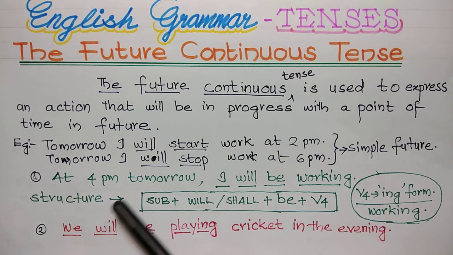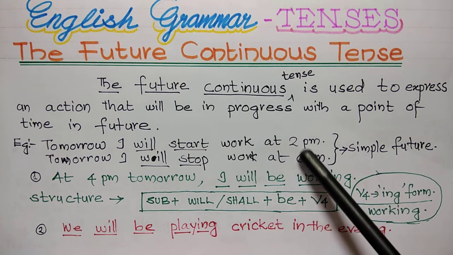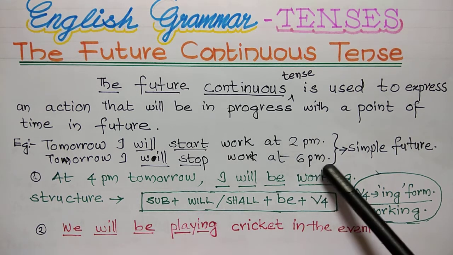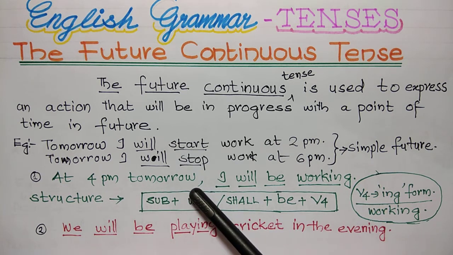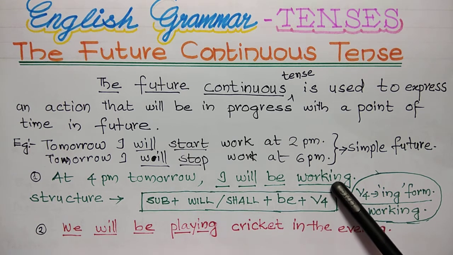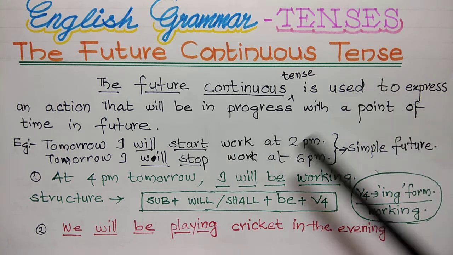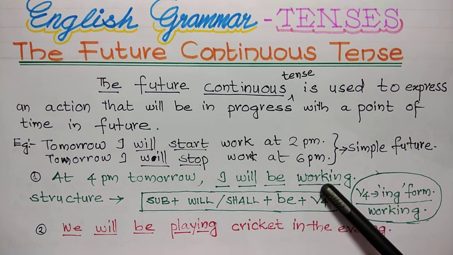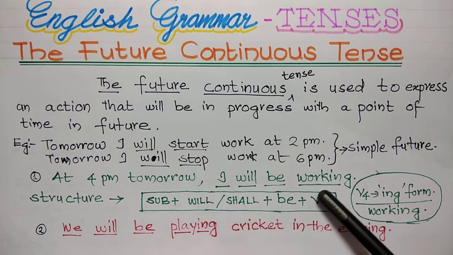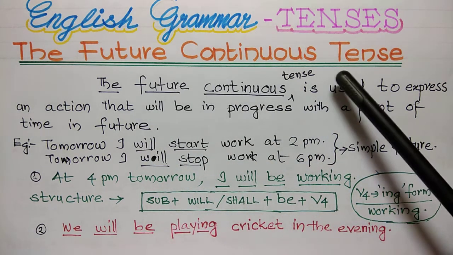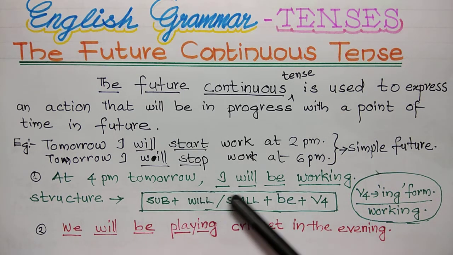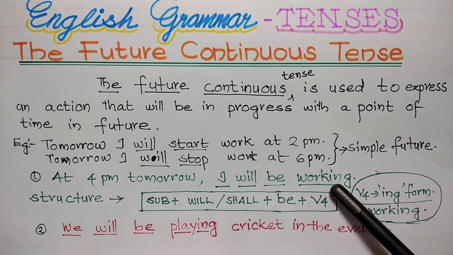See this sentence, at 4 p.m. So that is in between 2 p.m. and 6 p.m. At 4 p.m. tomorrow I will be working. This is future continuous tense, because in the future, it is a progressive action. At 4 p.m. tomorrow, I will be working.